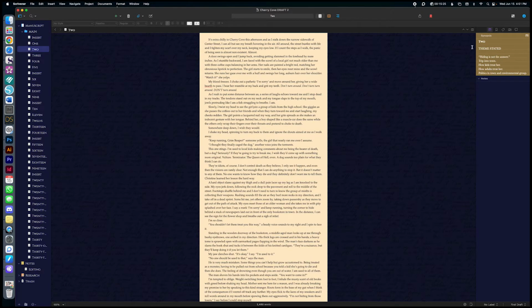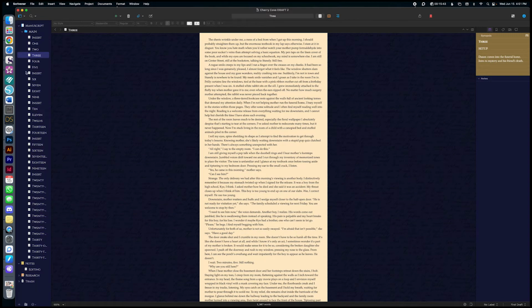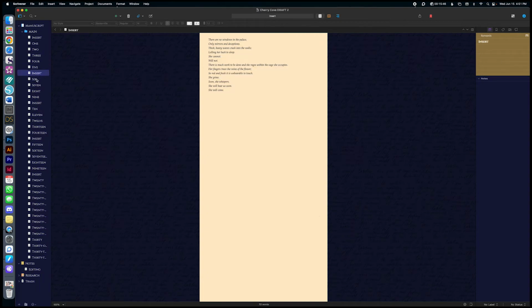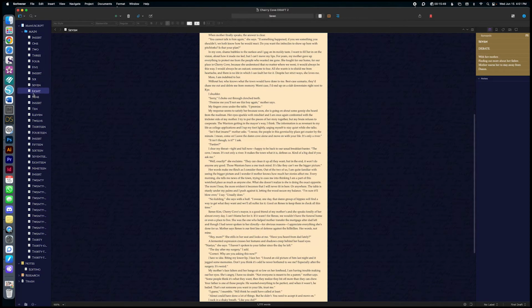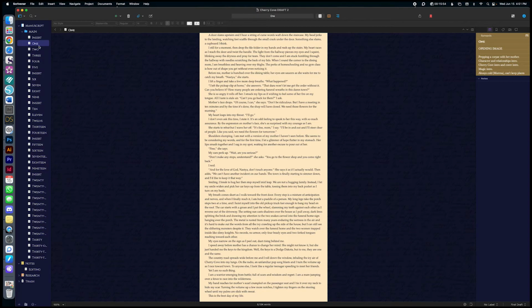Now, in these notes and synopsis sections, what I have for myself are notes on what is going to be happening. So a little point form for some of the beats I'm hitting. I have the theme stated here. In this one, it's an opening image, with notes. I have notes for every single chapter except the insert on what happens in that particular chapter, what beats are happening, and what I'm going to be writing about. When I first set up this file, none of this will be here, obviously, because I still have to write it. But I will have this whole synopsis section filled out for every single one of the chapters, and I use them as a guide for my drafting.